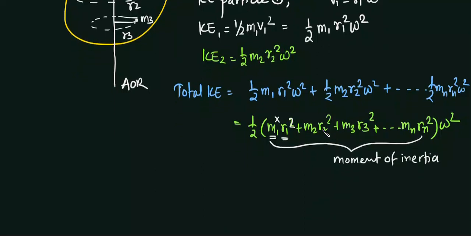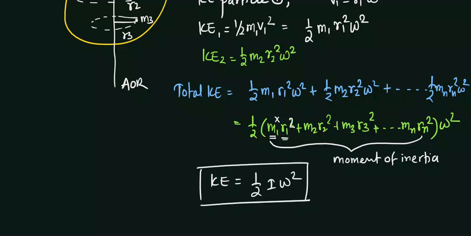So this complete expression becomes: the total kinetic energy of a rotating body can be written as half I omega square. This is the kinetic energy of a rotating body, called rotational kinetic energy.